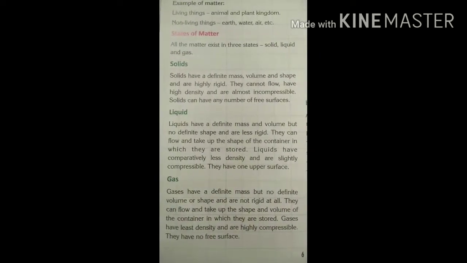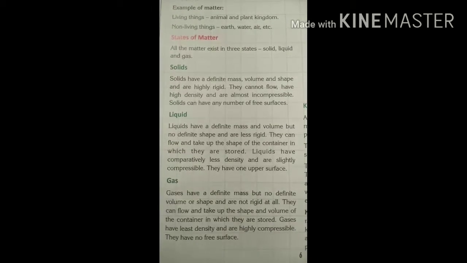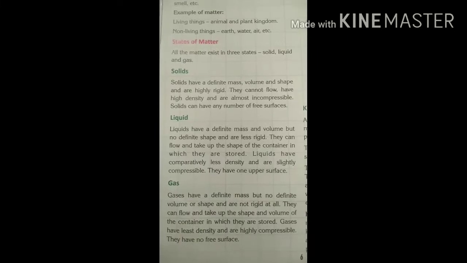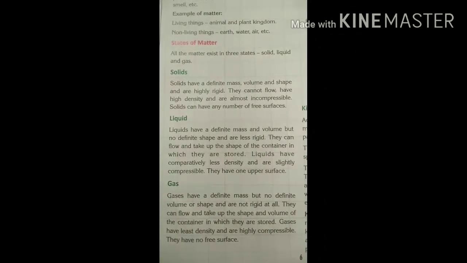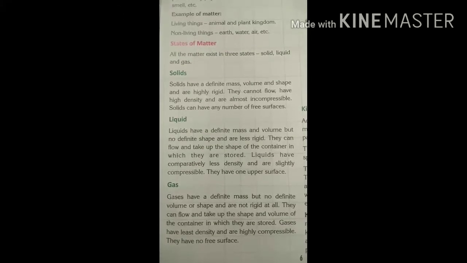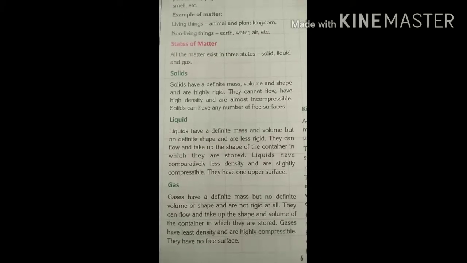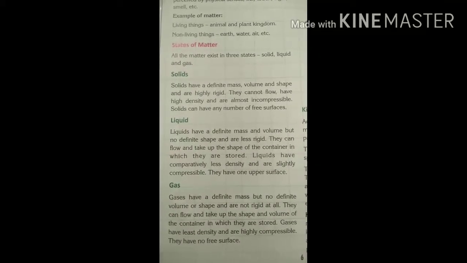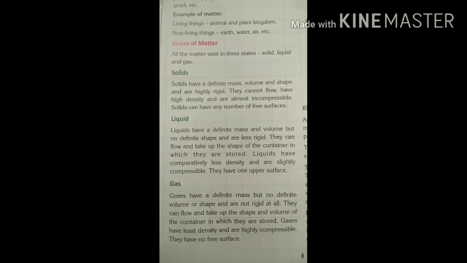Liquid. Liquids have a definite mass and volume, but no definite shape, and are less rigid. They can flow and take up the shape of the container in which they are stored. Liquids have comparatively less density and are slightly compressible. They have one upper surface.